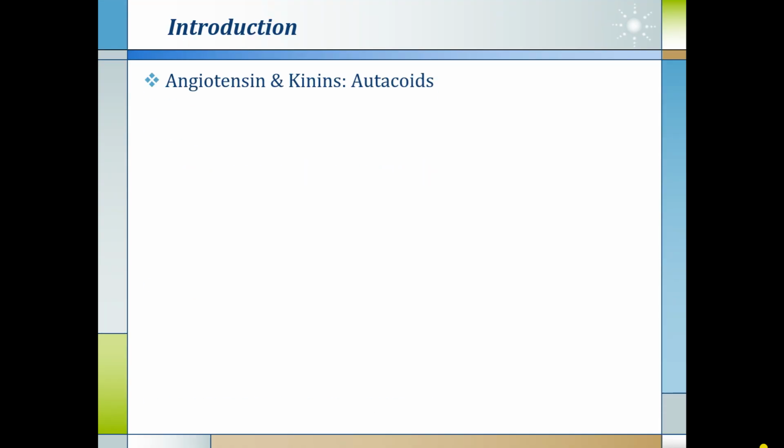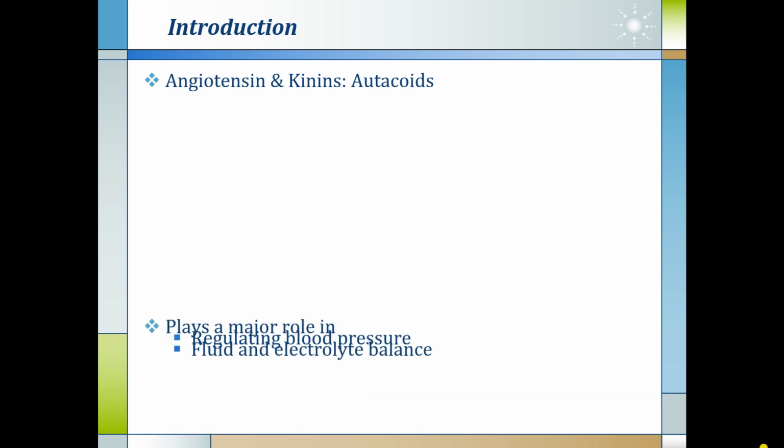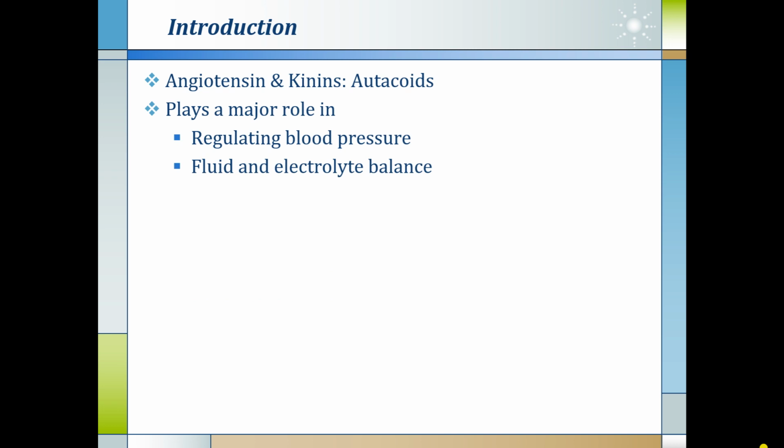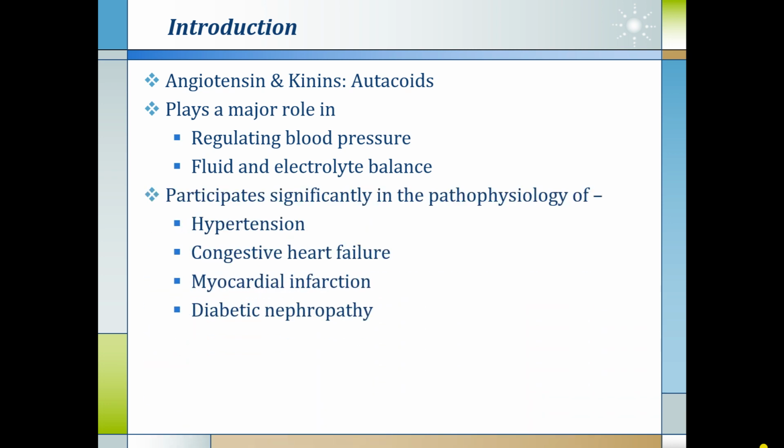To begin with the introduction, angiotensin and kinins are autocoids released inside the body. Autocoids are also known as local hormones. They are produced locally into the blood and they produce their action in the local area. They play a major role in regulation of blood pressure and fluid and electrolyte balance. They participate significantly in the pathophysiology of hypertension, congestive heart failure, myocardial infarction and diabetic nephropathy.